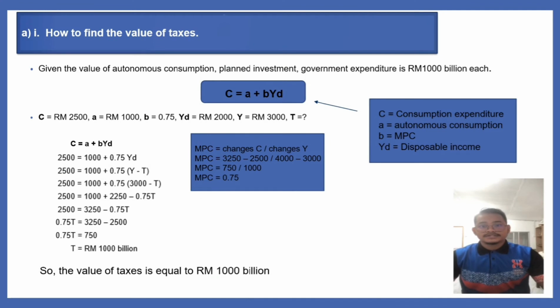To find the taxes, we will extract it from the consumption function. The question given states that C is equal to RM2500, autonomous consumption is RM1000, and MPC is equal to 0.75. Disposable income is equal to 2000 and national income is equal to 3000. To get the taxes value, we will use the equation C equal to A plus BYd. After calculating, we can conclude the value of taxes is equal to RM1000.